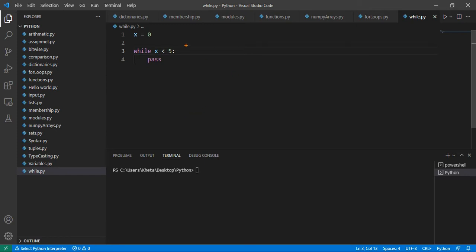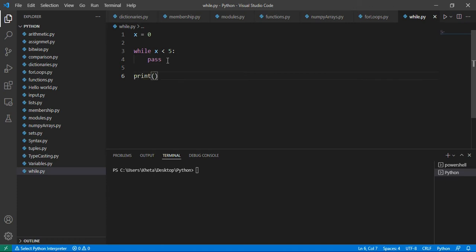The important thing is, as you can see, there is nothing that specifies that we are either adding to x or subtracting from x. So there's nothing that actually changes the value of x. If you set your while loop up this way, it will loop forever and it will never leave the while loop. So how do you actually make sure that your while loop ends and it goes to the statement that comes after it?